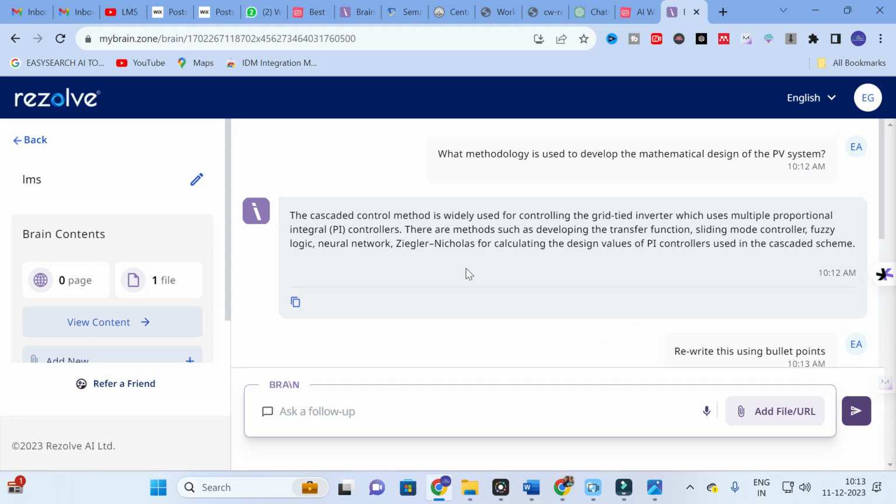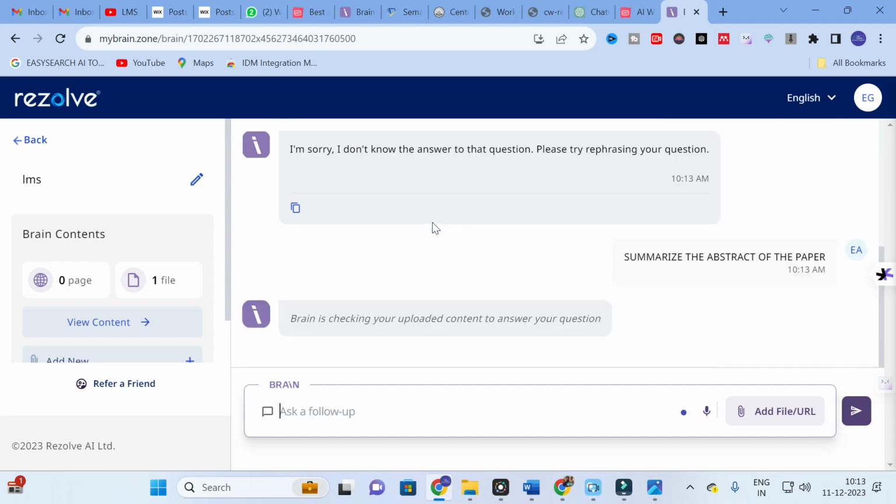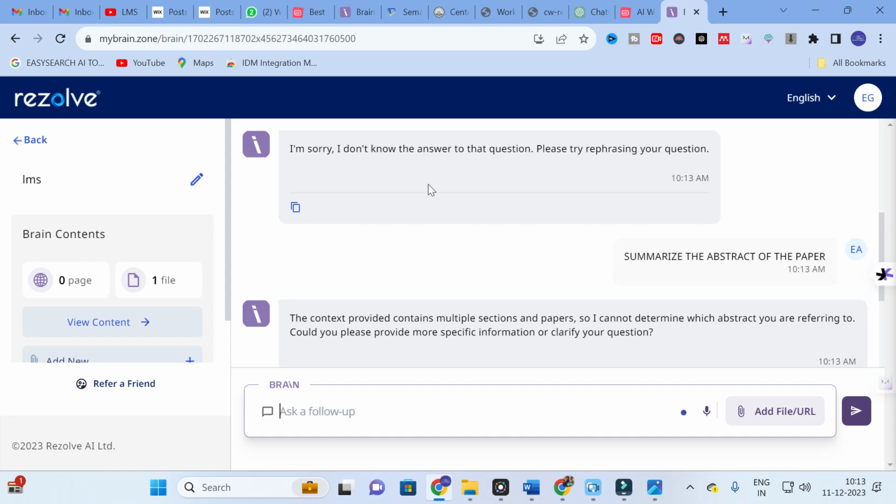So it has replied: I'm sorry, I don't know the answer to that question. Please try rephrasing your question. So here you can ask questions. So for example, summarize the abstract of the paper. So this is the input question I am going to ask. So let us see how this AI will generate content for us.